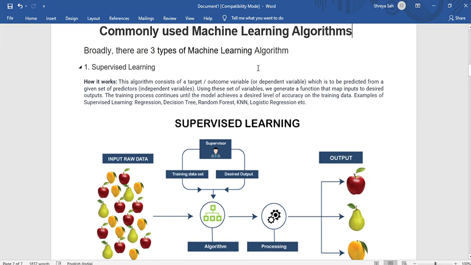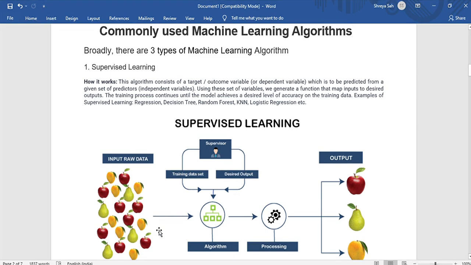Machine learning is basically divided into three broad categories. One is supervised learning, the second is unsupervised learning, and the third is reinforcement learning. So, what is supervised learning? What is unsupervised learning? What are all these things actually? See, supervised learning is an algorithm which consists of a target variable and an outcome variable.